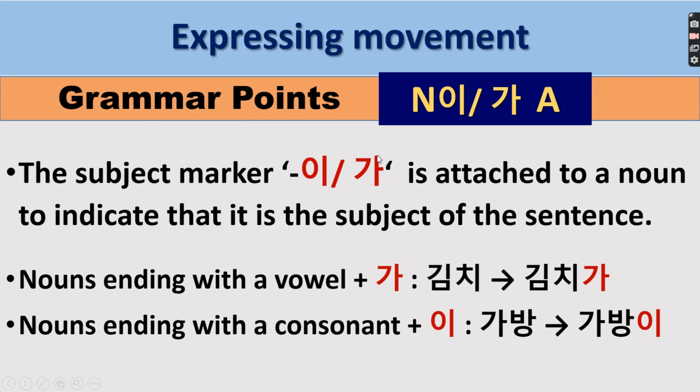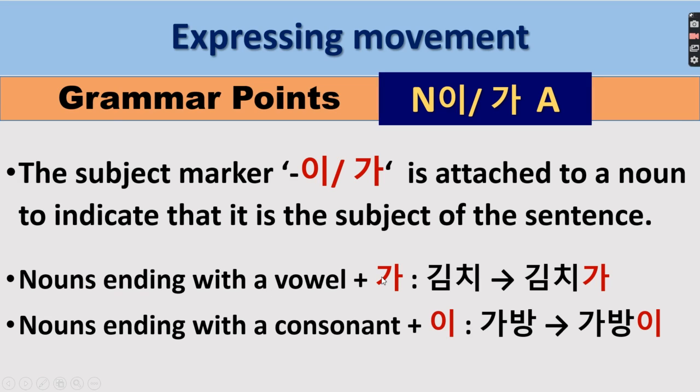So another grammar point, we have here 이 or 가. So 이 or 가, these are subject markers, and this will be placed after a noun. So the subject marker 이 or 가 is attached to a noun to indicate that it is the subject of the sentence.